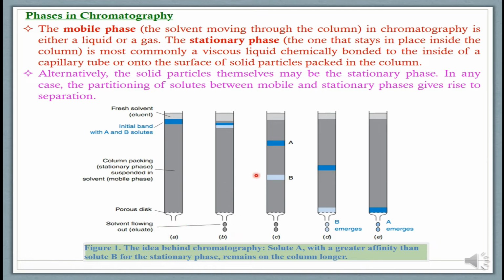Now we have, for example, these two components A and B. These are the solute components which we have added, and after that we will add the eluent. In this diagram it is mentioned that solute A is, for example, given